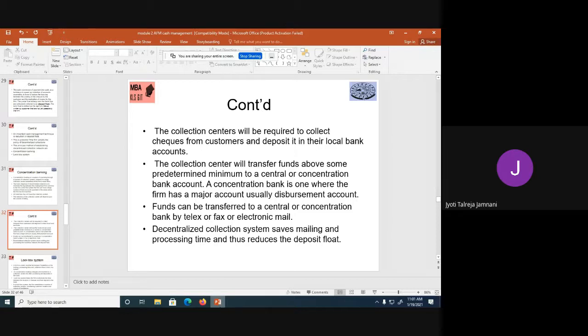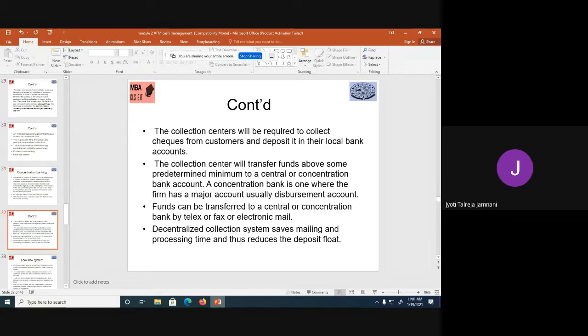The collection center will transfer funds above some predetermined minimum to a central or concentration bank account. The concentration bank is one where the firm has a major account, usually the disbursement account. So we can say that from Belagavi we are making all the payments.